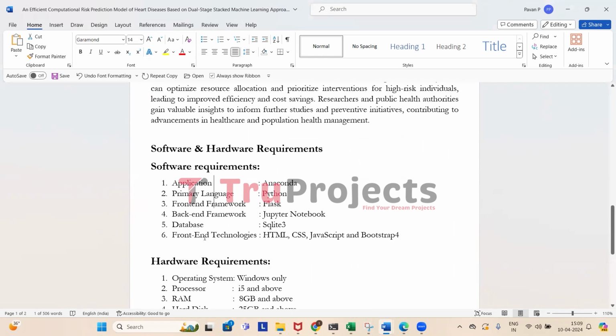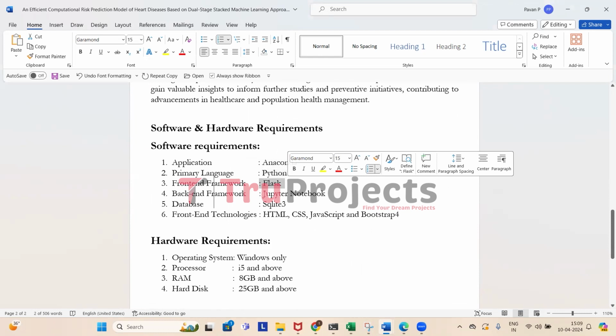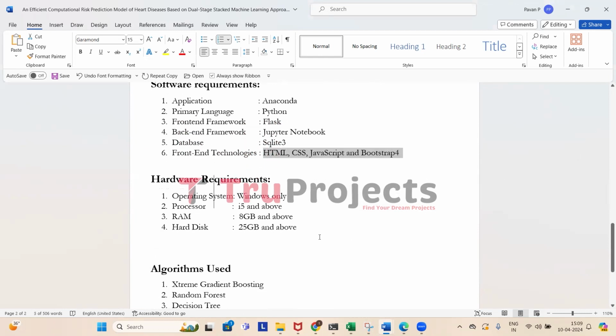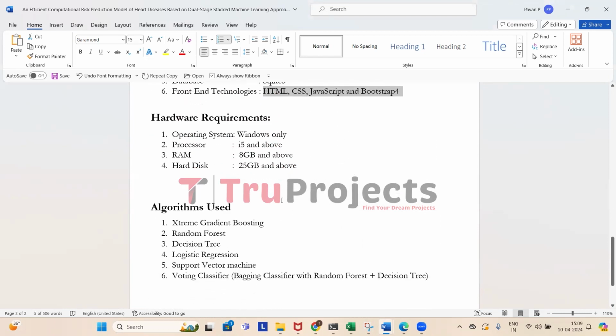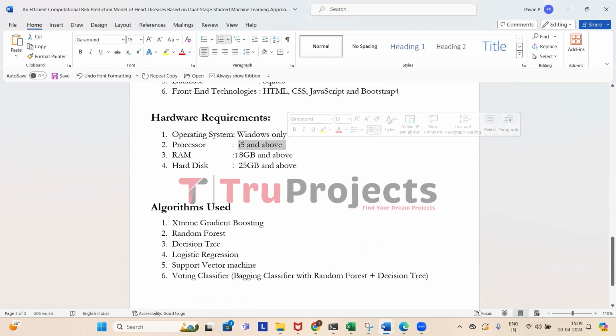So to implement this project, we need software and hardware requirements. In software requirements, we need the application of Anaconda, primary language of Python, front-end framework of Flask, back-end framework of Jupyter Notebook, database of SQLite 3. Front-end technologies are HTML, CSS, JavaScript, and Bootstrap 4. And moving on to the hardware requirements, we need operating system of Windows, processor of i5 and above, RAM of 8 GB and above, and hard disk of 25 GB and above.